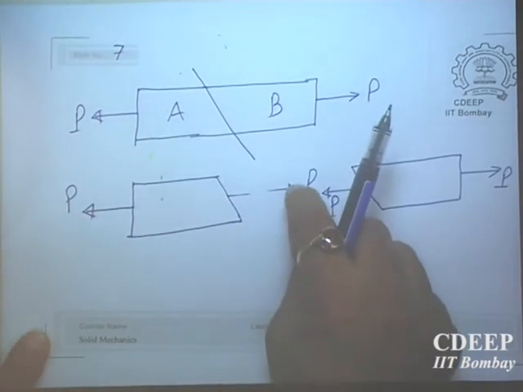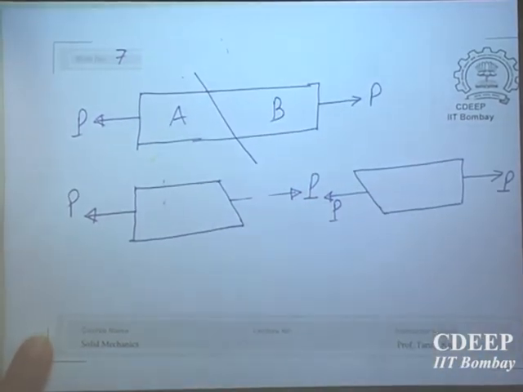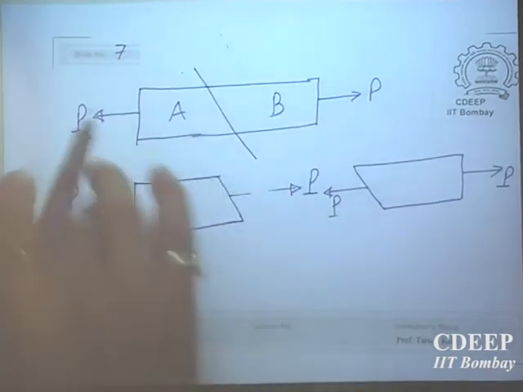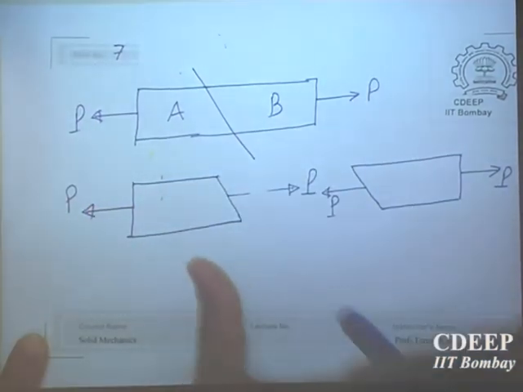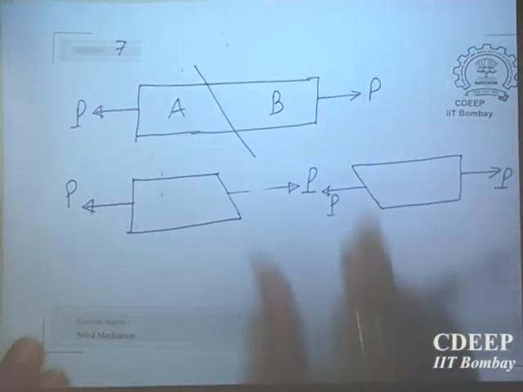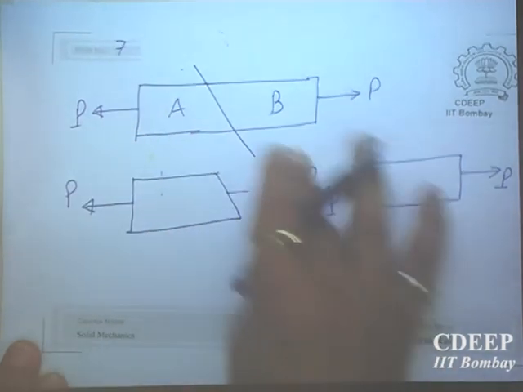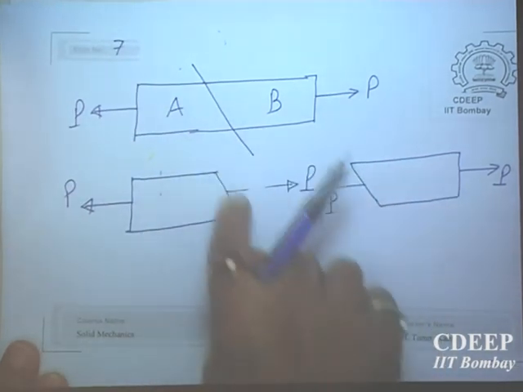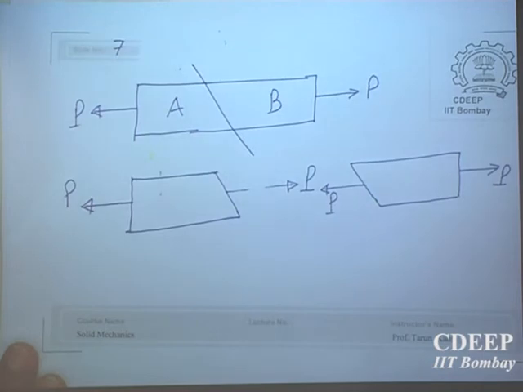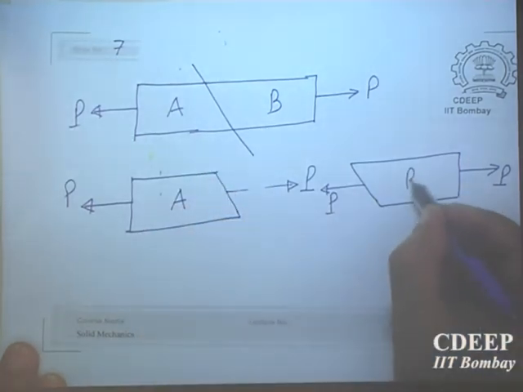This force I could have taken also in this direction and this direction. That is also okay, but then this will not be in equilibrium. That is a different matter, but it is a possibility. So this is from Newton's third law. And then of course this is equilibrium for the entire body. You are not considering equilibrium at a section. You are considering equilibrium of part A and part B separately. They must be in equilibrium.